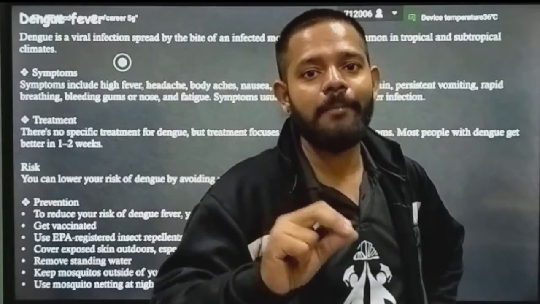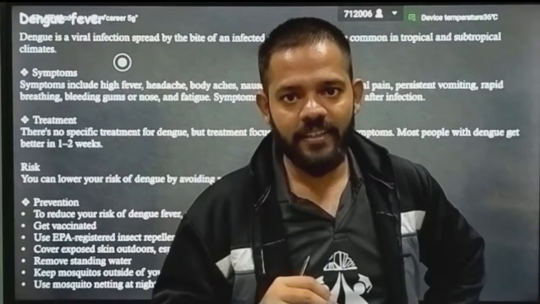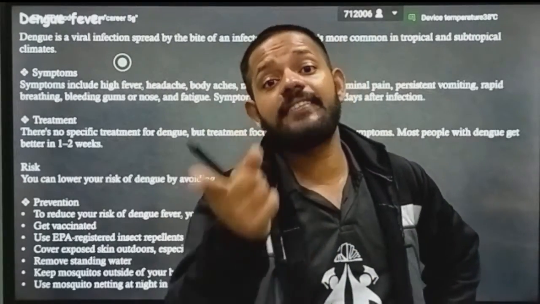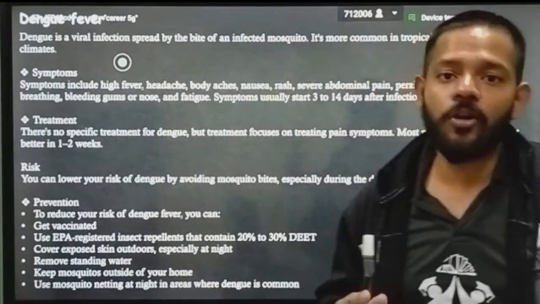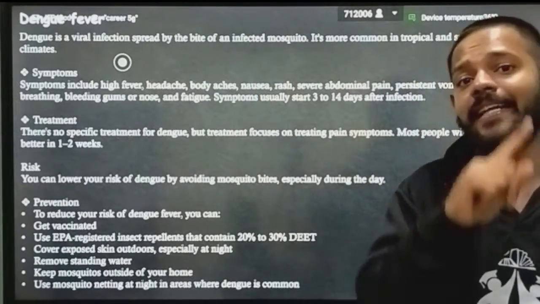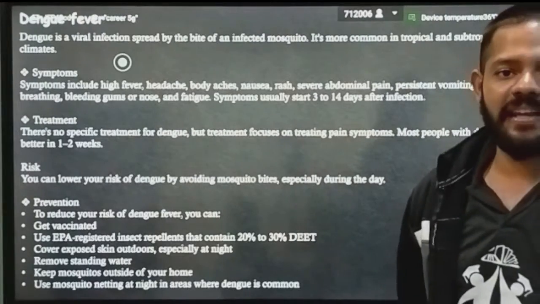Okay, you will find its eggs in clean water, not in dirty water. Okay, the water should be fresh. The water should be clean, then it will lay the egg inside that. Okay, second, it bites in the morning. Normally the mosquitoes like Anopheles, the mosquito of chikungunya, and the Culex mosquito of elephantiasis bite in night time, but the mosquito Aedes aegypti bites in morning time.